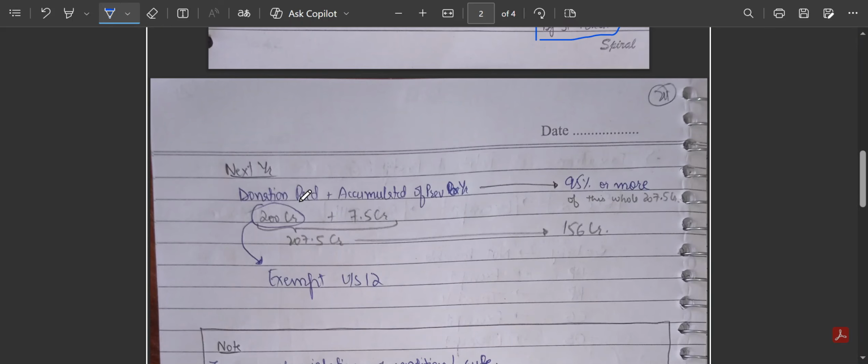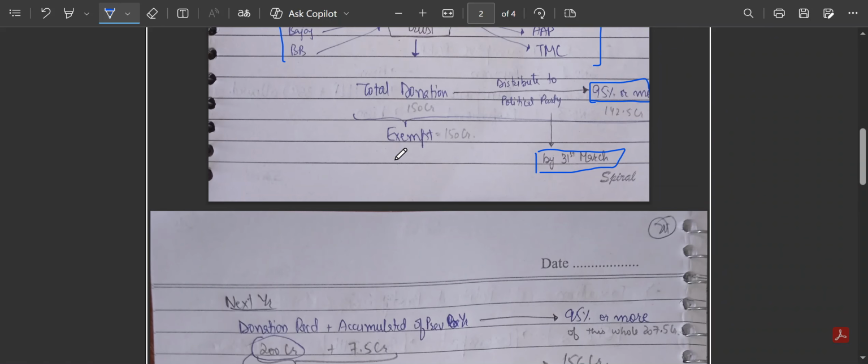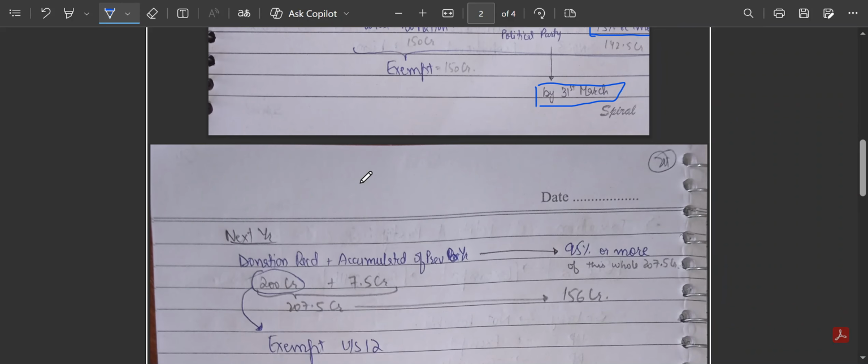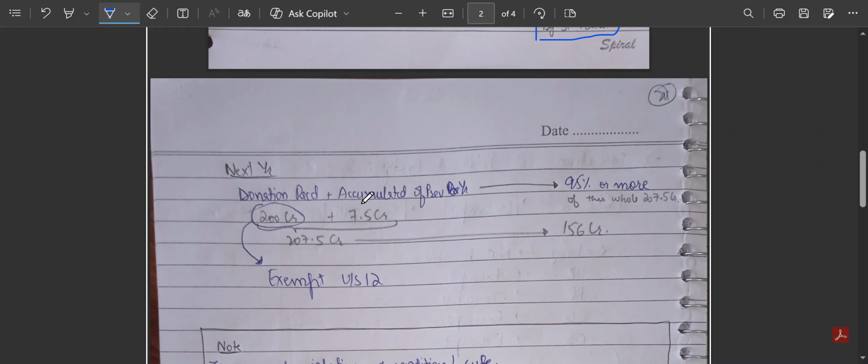Now comes the case of subsequent years. Let's say in the first year, the trust got donations and it utilized 95% or 96% of the donation, and some of the amount remained unutilized. This is called the accumulated amount of previous years. So when during the current year we calculate the 95% of the amount, we have to take this into consideration as well.